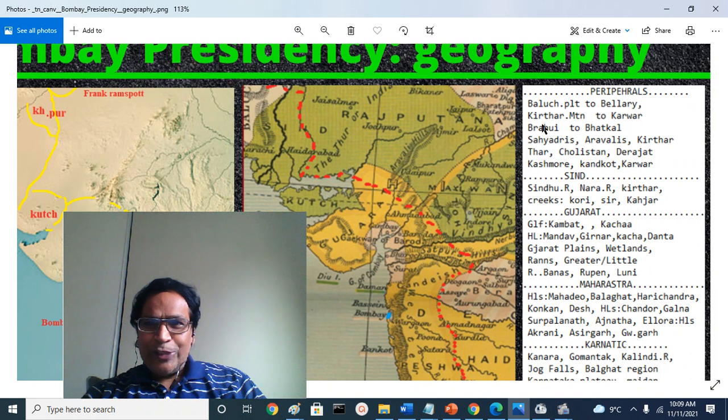So it spans from the Kirthar mountains bordering Sindh to Karwar bordering the south of Gomantak, the Portuguese territory of Goa, in the Canara region, the coastal part of modern Karnataka. You will see the Brahui territories and the frontier, and the Bhatkal region bordering southern Canara, or the Mangaluru and Udupi regions.